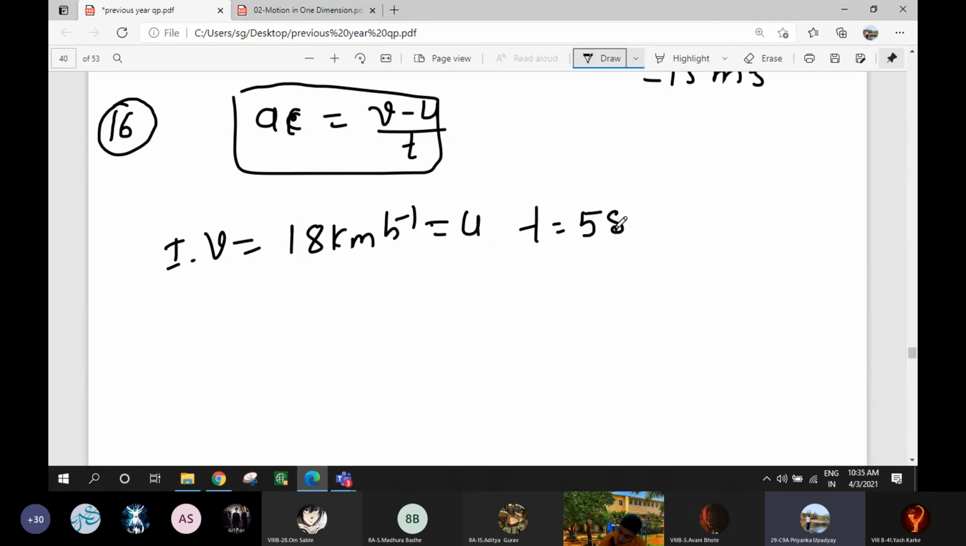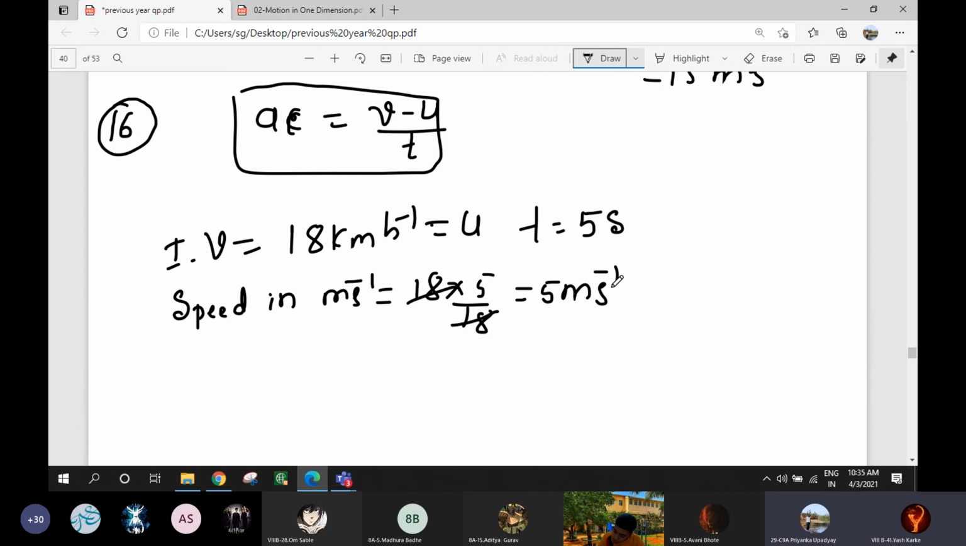Stop in 5 seconds by applying the brakes. So what we have to do? We have to find the speed in meter per second. It is given 18 kilometer per hour, so we have to express it in meter per second. Since it is stop, the final velocity will be 0. In meter per second, it is 5 meter per second. Yes, so it is 5 meter per second.